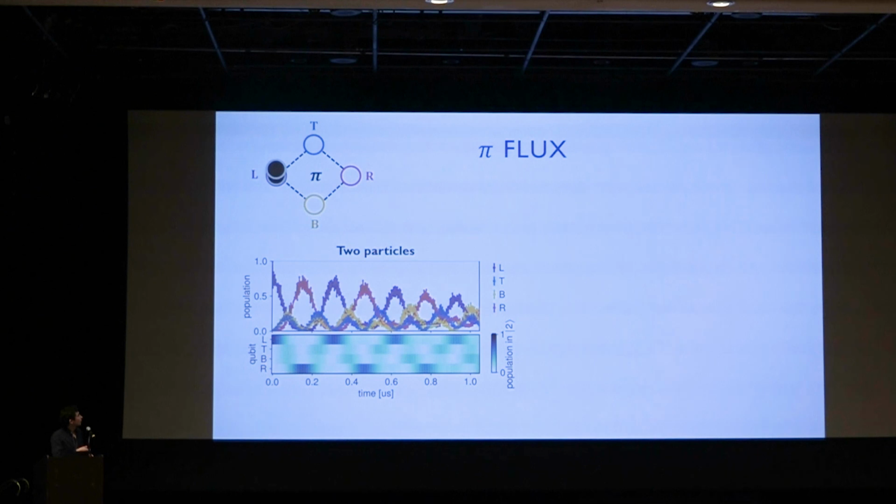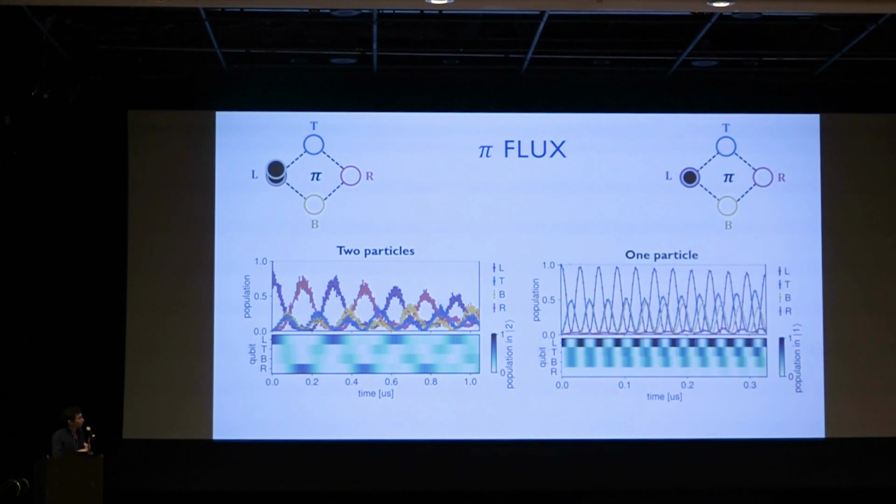Next, we'll do this for the pi flux device. With the pi flux device, we actually see something very similar to the zero flux device, where now these two particles are interacting, bound together, and they're able to delocalize across this plaquette, in sharp contrast to the single particle physics. So this is this interaction-induced delocalization.